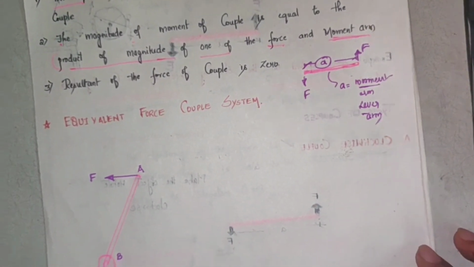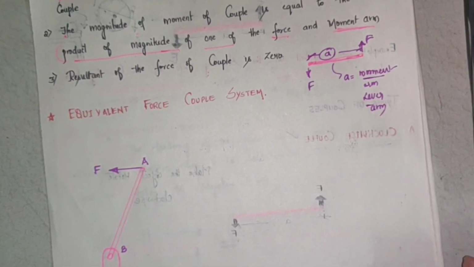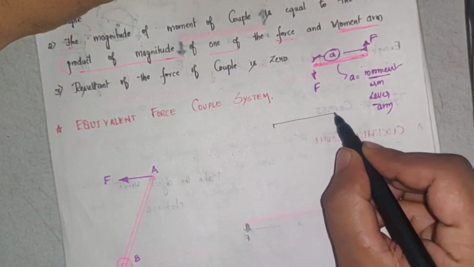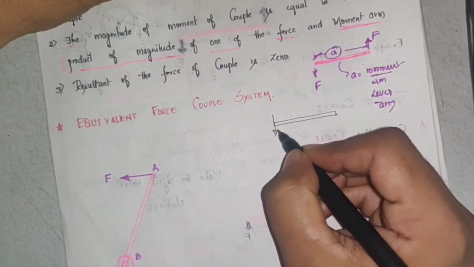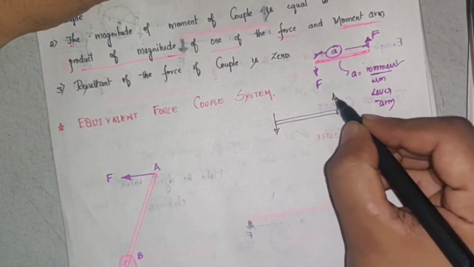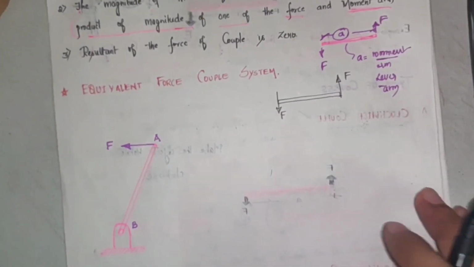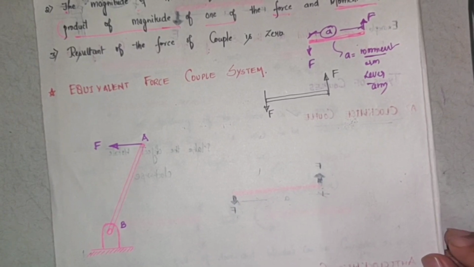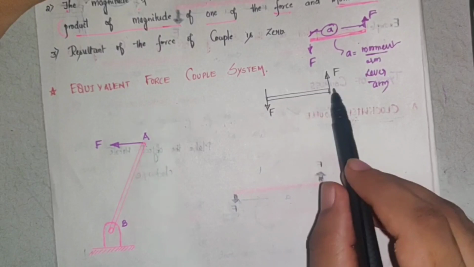And the third characteristic is that the resultant of force of a couple is 0. The meaning of this is, if this is an object, and for this object one force is acting like this, one force is acting like this, right? The resultant, how do we calculate the resultant? It is the sum of force in the x direction, sum of force in the y direction. Now in this case there are two forces opposite in direction, parallel to each other.